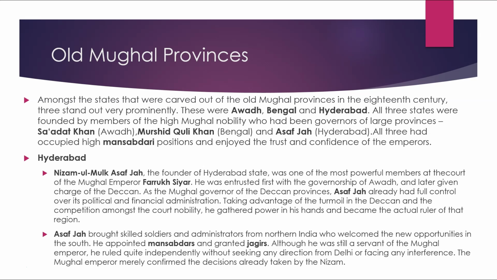Asaf Jah brought skilled soldiers and administrators from northern India who welcomed the new opportunities in the south. He appointed mansabdars and granted jagirs. Although he was still a servant of the Mughal emperor, he ruled quite independently without seeking any direction from Delhi or facing any interference. The Mughal emperor merely confirmed the decisions already taken by the Nizam.